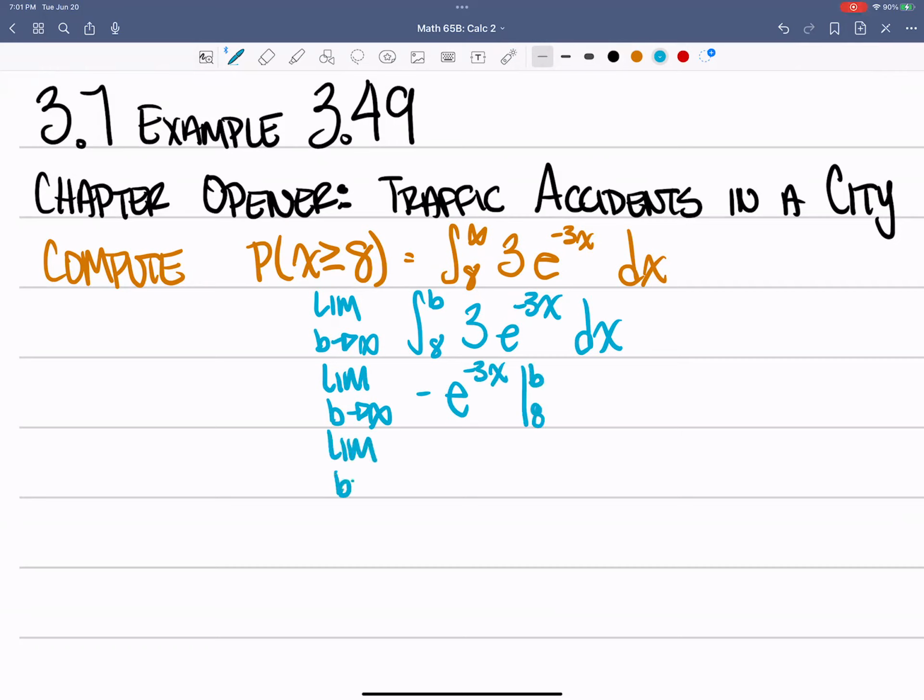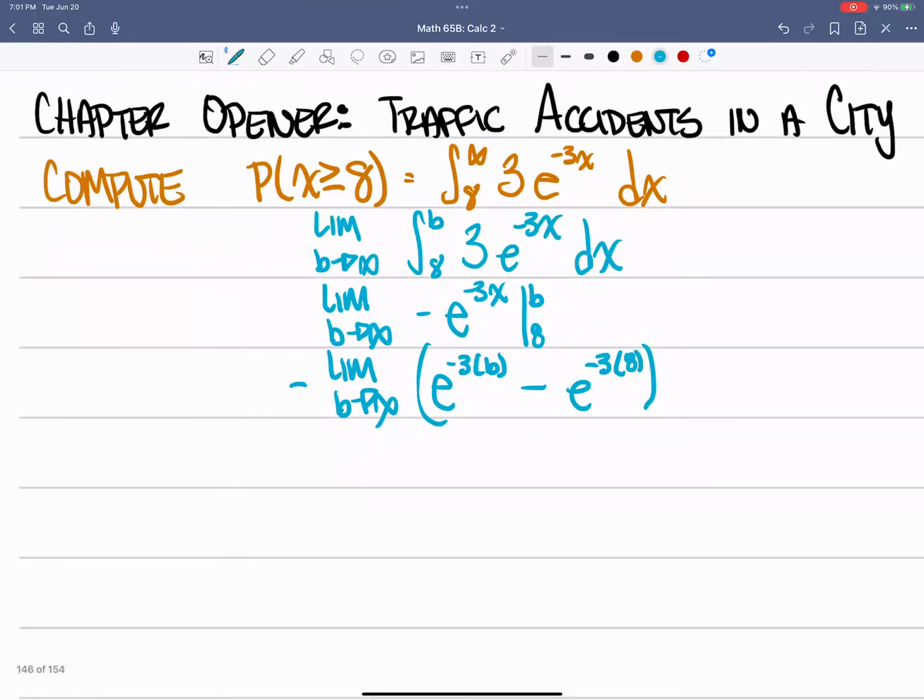So the limit as b approaches infinity. We could throw this negative out here. e to the negative 3 times b minus e to the negative 3 times 8. Negative. Here at this point, we could evaluate.